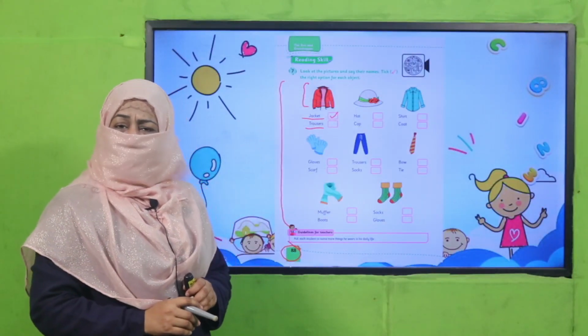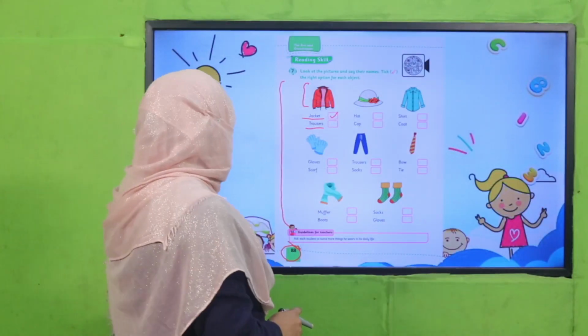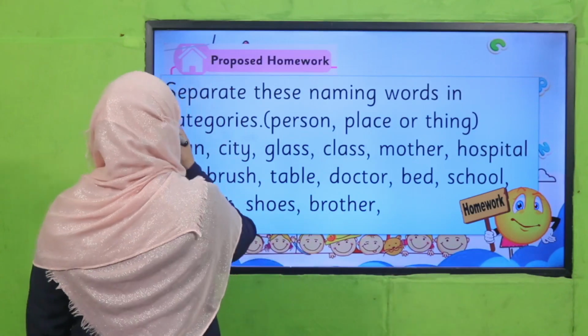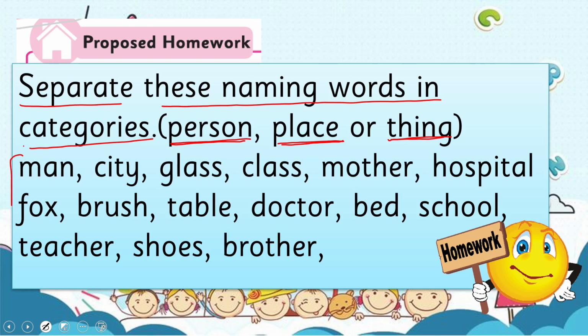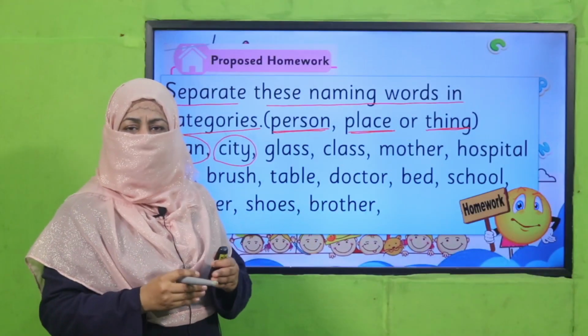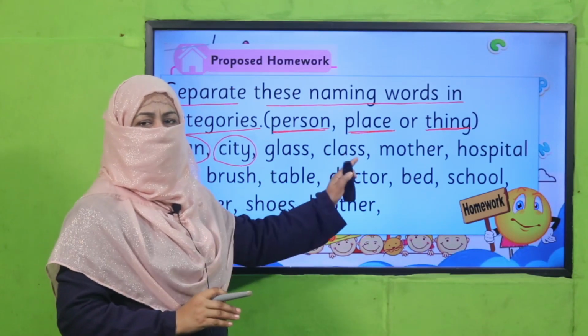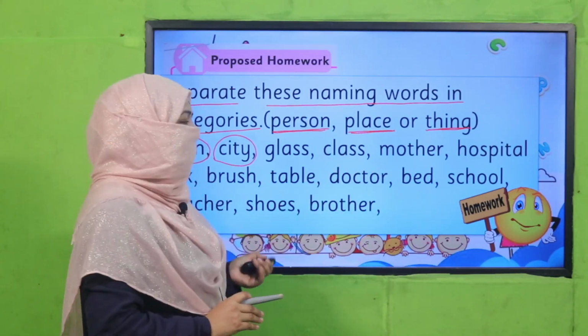Yes, my dear students, are you done with it? Good job. Now I'm giving you a homework. What you will do, you will separate these naming words in categories, right? And what categories? Person, place, or thing. You will make 3 columns, person, place, and thing. You will keep reading these naming words and write them in the relevant category. Teacher, you can take this same list or you can make a list of your own, but students have to differentiate to place them in their relevant categories.